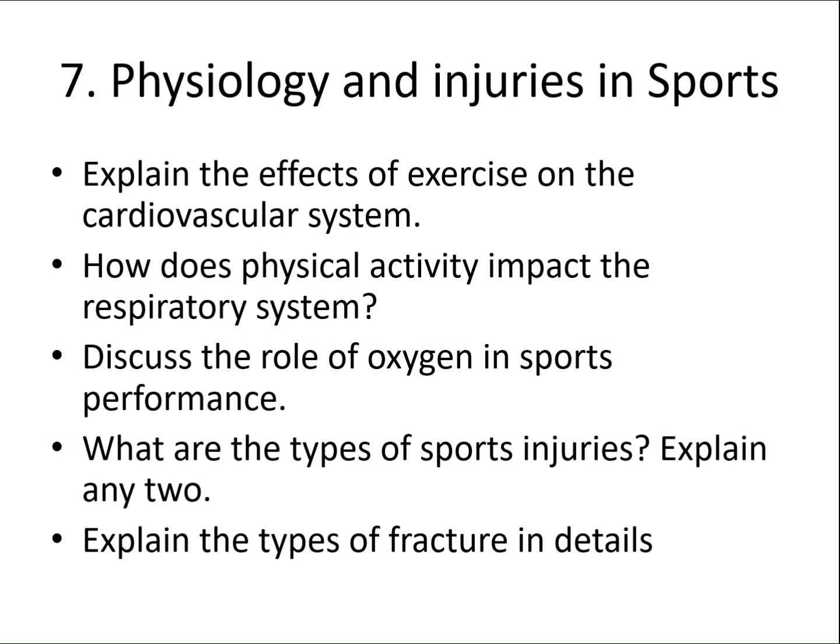Coming on to chapter number 7, physiology and injuries in sports. Explain the effect of exercise on the cardiovascular system. How does physical activity impact the respiratory system? Then discuss the role of oxygen in sports performance. Then, what are the types of sports injuries? Explain any two: soft tissue injury, bone injury and joint injury are there. Then explain the types of fracture in detail. Fracture is one of the most important questions. Apart from this, the physiological factors determining speed, strength, flexibility and endurance can also be learned from this chapter.